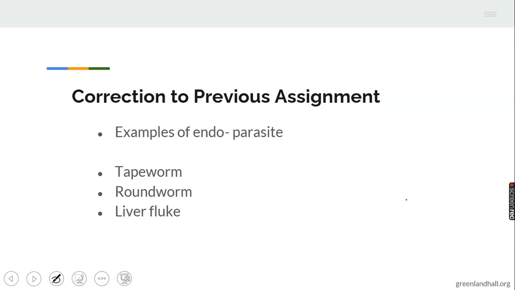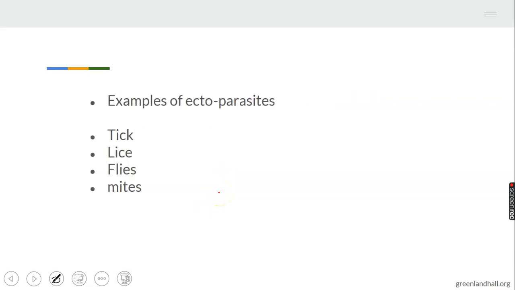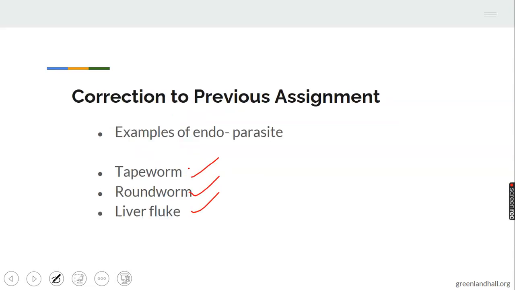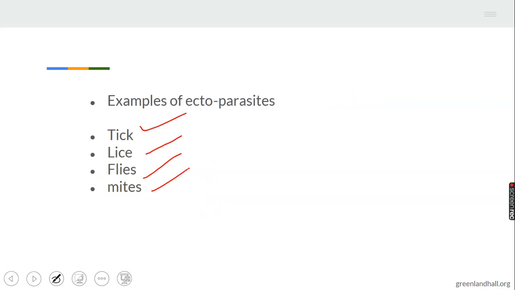Examples of endoparasite: we have tapeworm, roundworm, liver fluke. Examples of ectoparasite: tick, lice, flies, mites, and so on. There are many examples of endo and ectoparasite. This is just the correction to previous assignments.